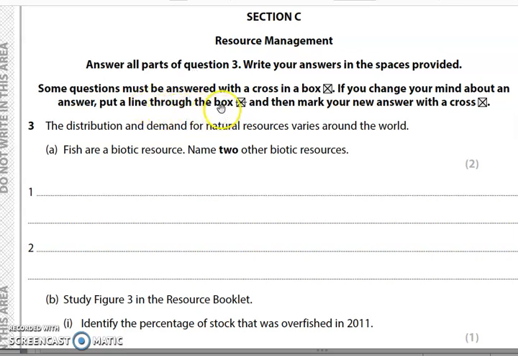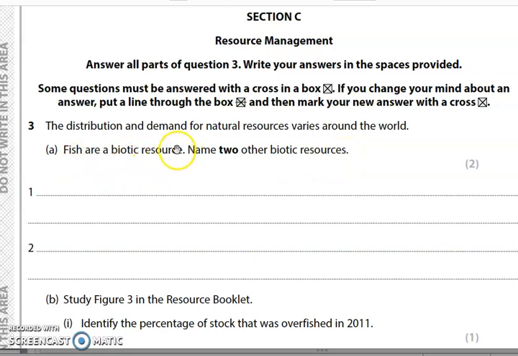As always, it gives you the instructions of how to mark the multiple choice answers by marking an X in the box, not a circle, not a tick, not anything else. So, the distribution and demand for natural resources varies around the world. Fish are a biotic resource. Name 2 other biotic resources.